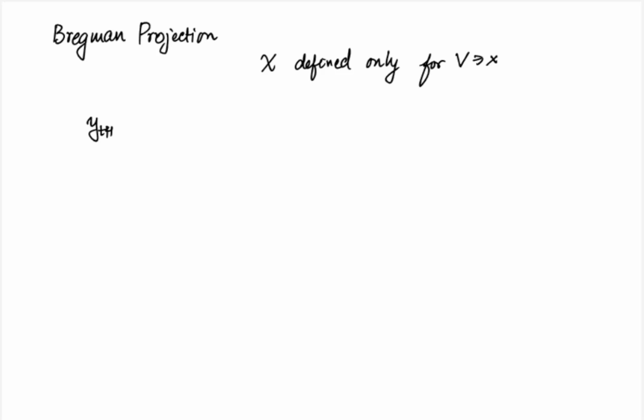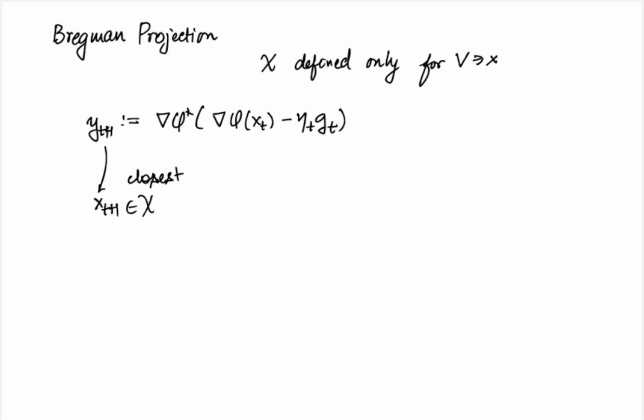Let us define yt plus 1 as gradient phi star of gradient phi of xt minus eta t gt. So this is the point where the iterate was supposed to be had there been no constraint. So in the classical case, we are finding a point xt plus 1 in calligraphic X that is closest to yt plus 1. But that is not really a good idea here because the standard projection operation uses norm square as a distance metric in order to find out which point is the closest.